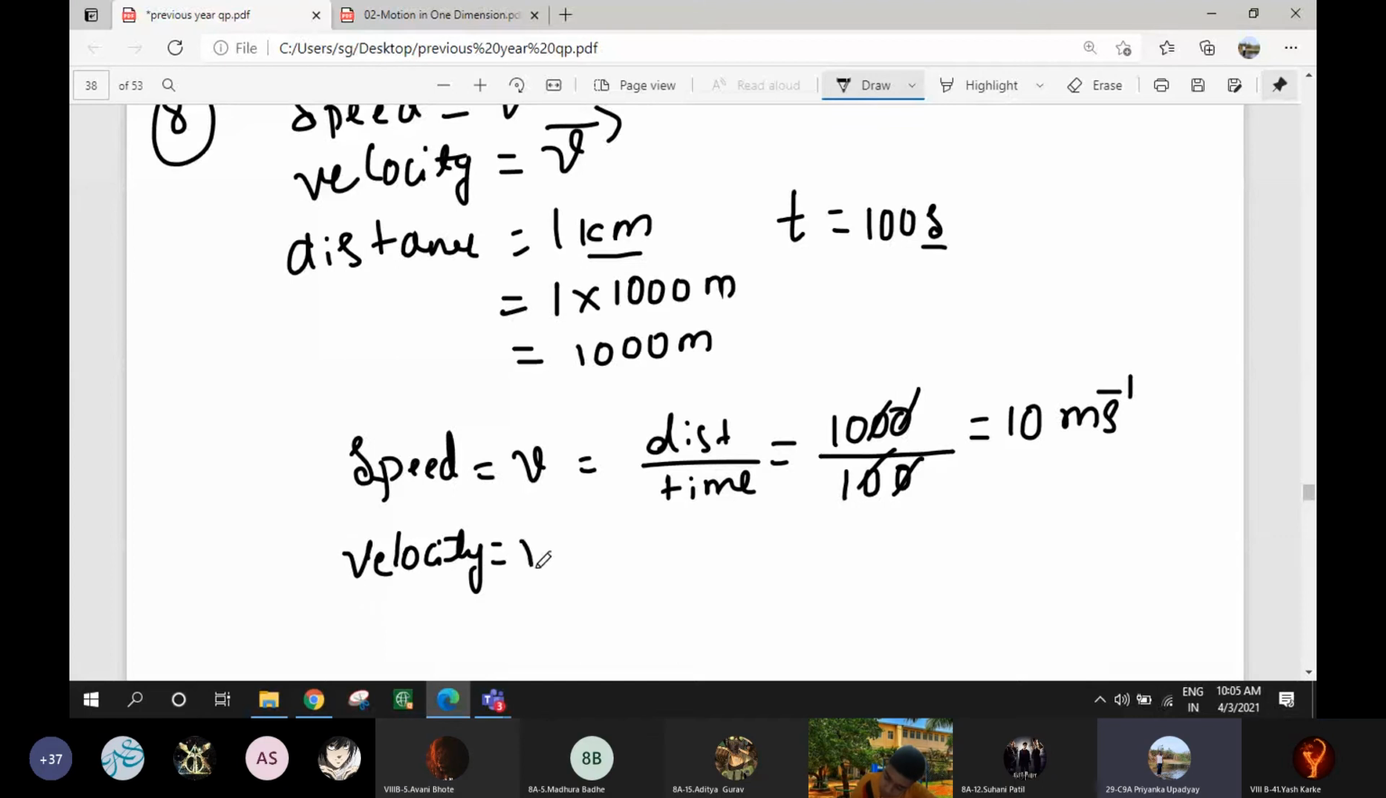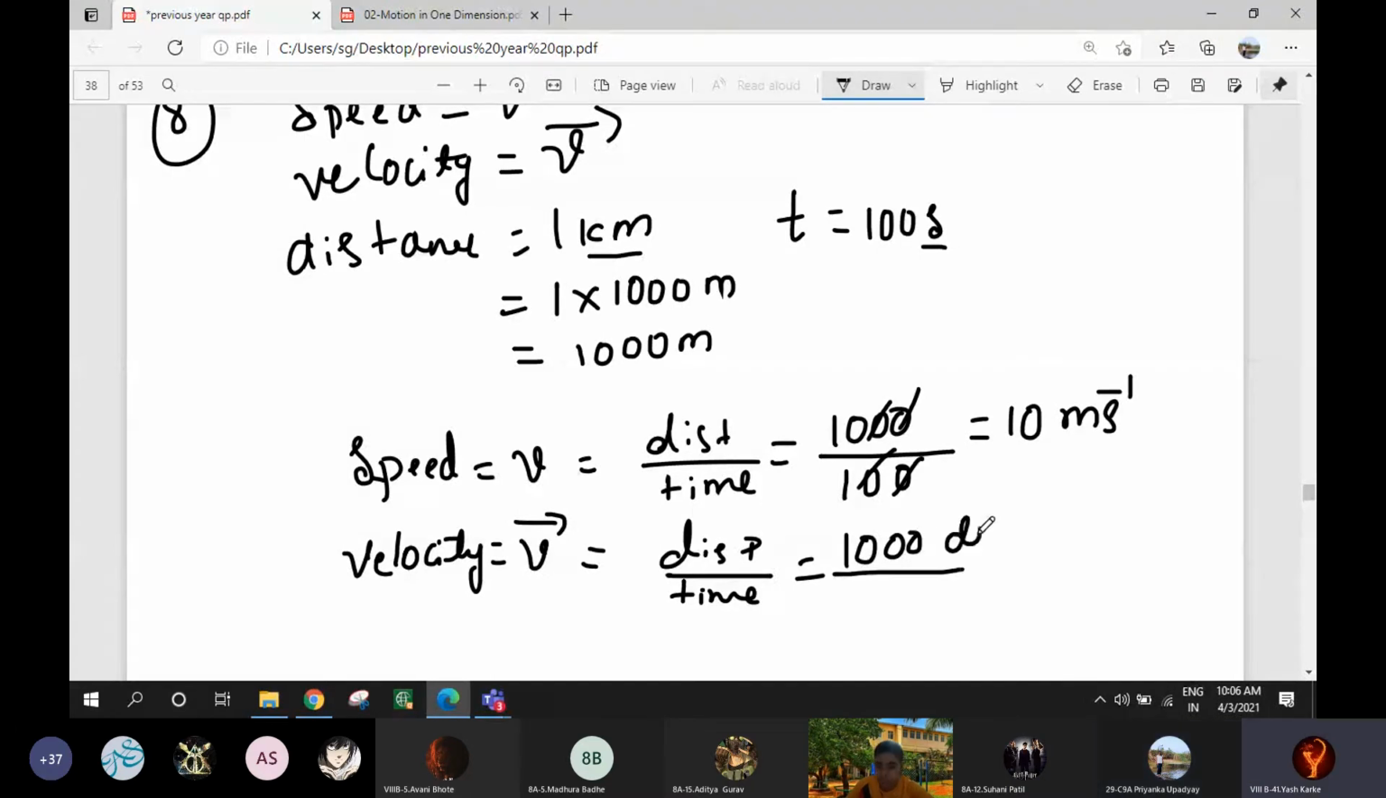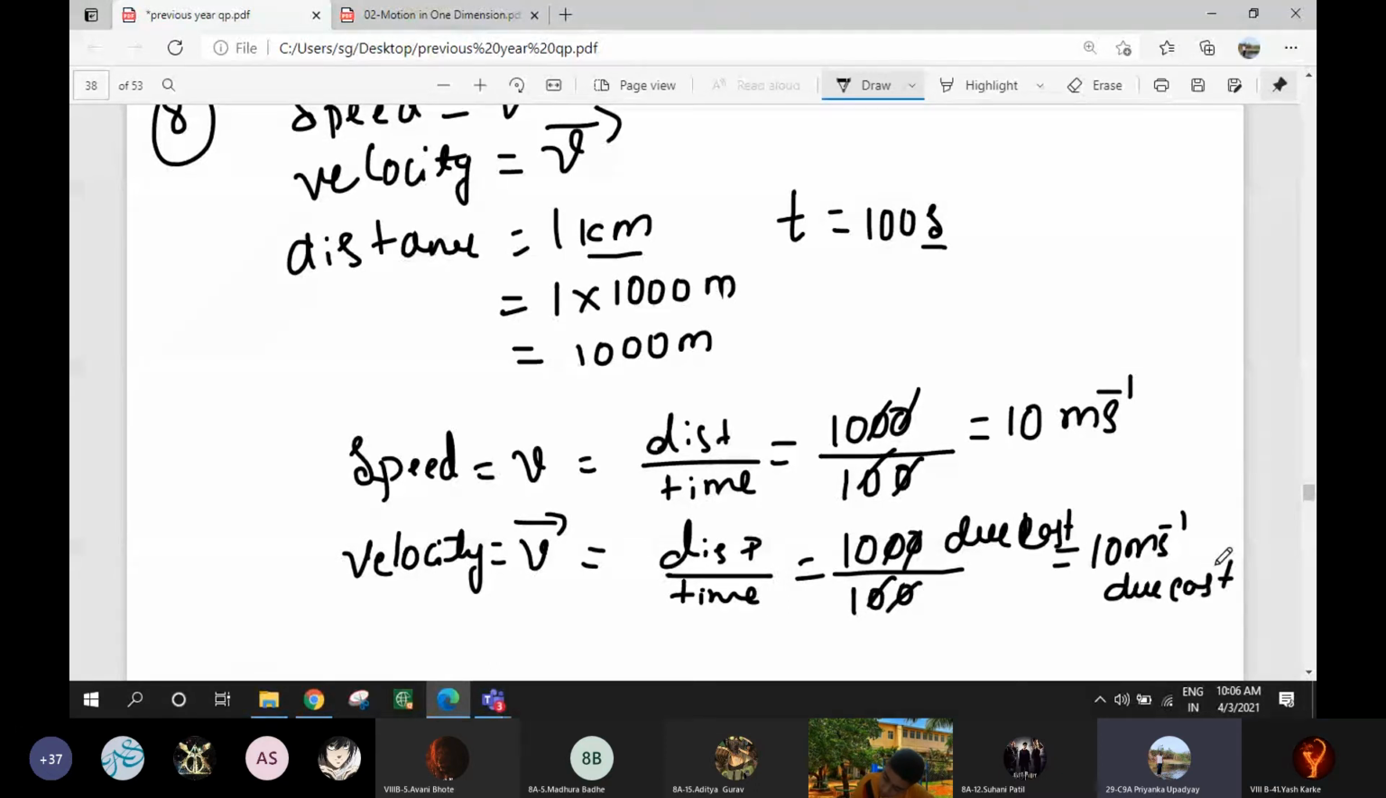Velocity v is equal to displacement by time. What is the displacement? 1 kilometer due east, divided by 100 seconds. Cancel. So what you will get? 10 meter per second due east. Understood?